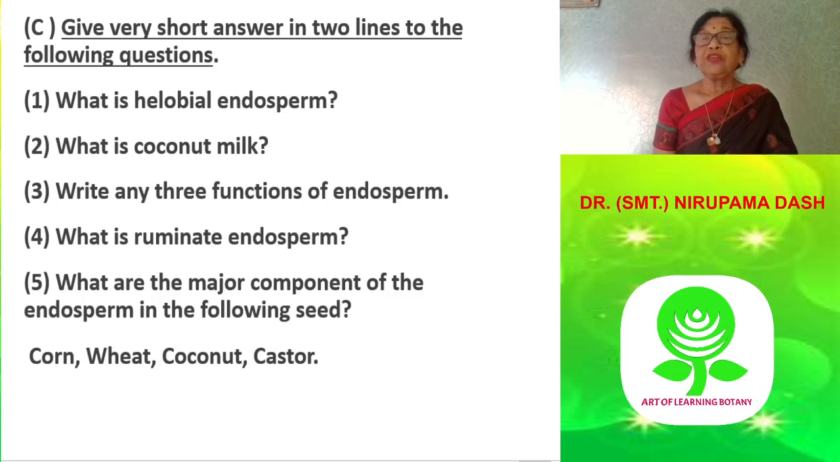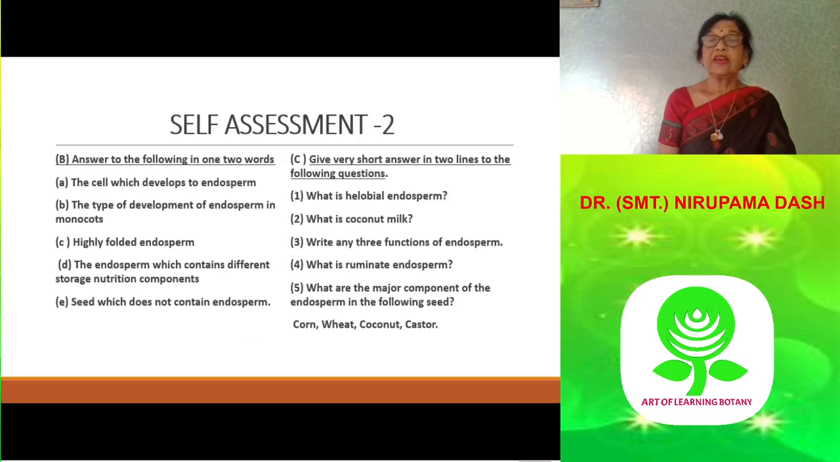Then fifth question: what are the major components of the endosperm in the following seeds? Corn, the answer is protein. Wheat, the answer is carbohydrate. Coconut, the answer is fat. And castor, the answer is fat.